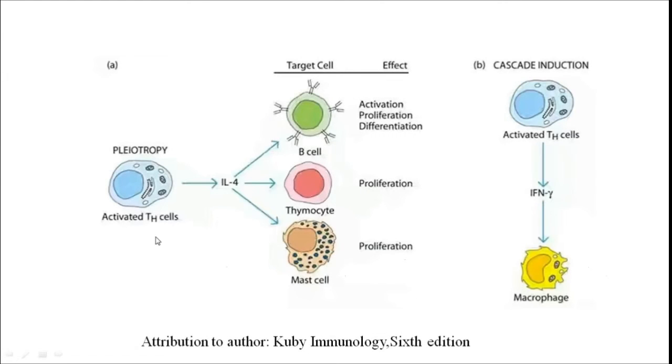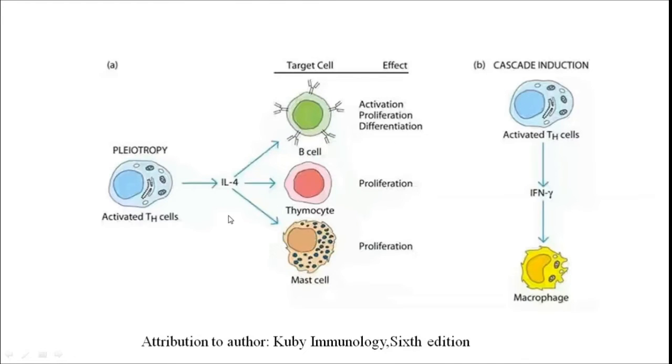So, in case of pleiotropy, here we are taking the example of an activated T helper cell. This activated T helper cell produces a cytokine, interleukin 4. This interleukin 4 will act on different target cells like the B cell, thymocytes, and the mast cell. When this interleukin 4 binds to the receptor present on the B cell, it carries out the activation, proliferation, and differentiation of the B cell.